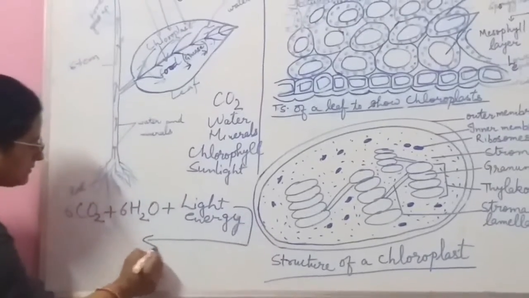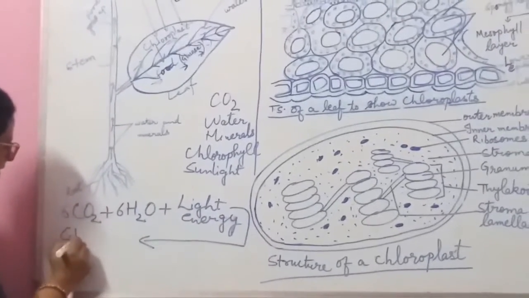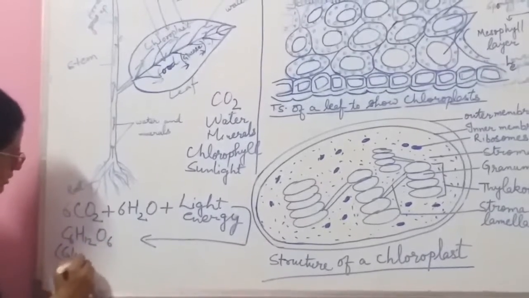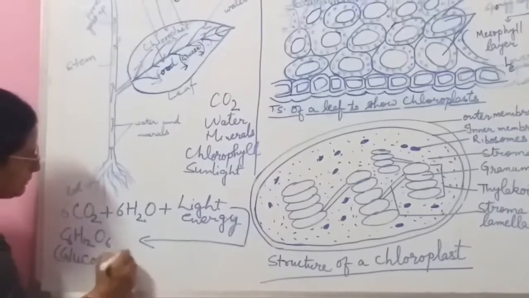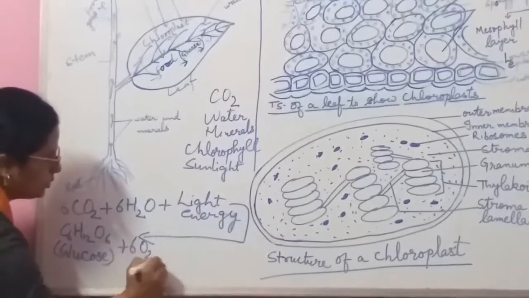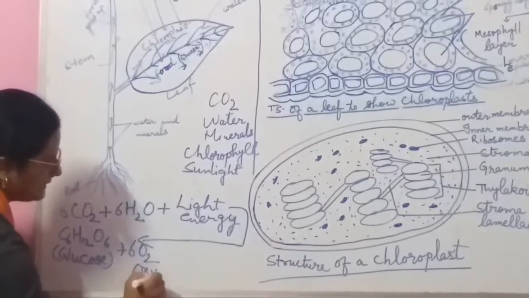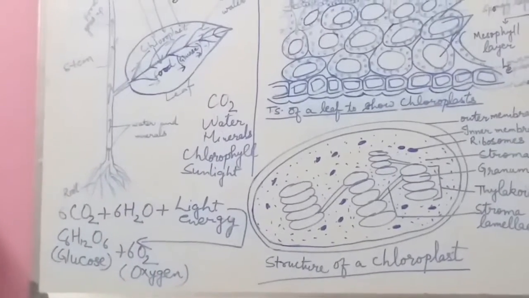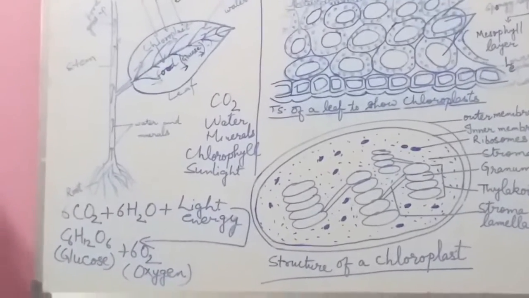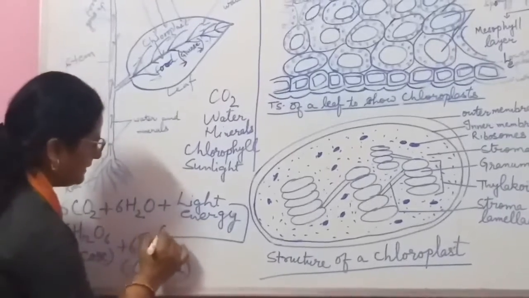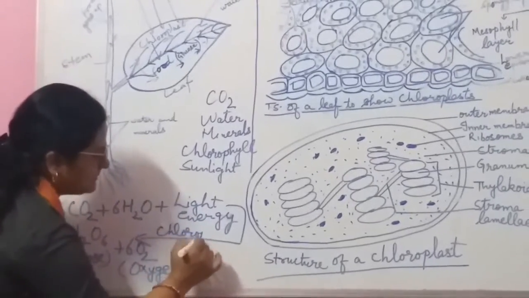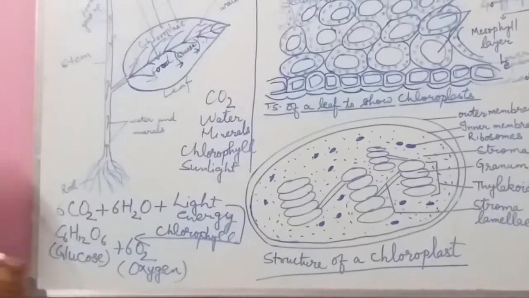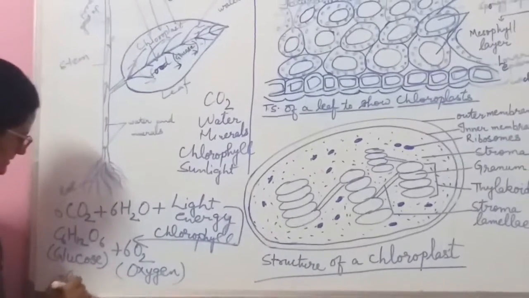It gives out glucose, C6H12O6, plus 6O2, oxygen, which is released, and that is helpful for us for breathing. And here the chlorophyll is present. Okay, so this is the photosynthesis reaction.